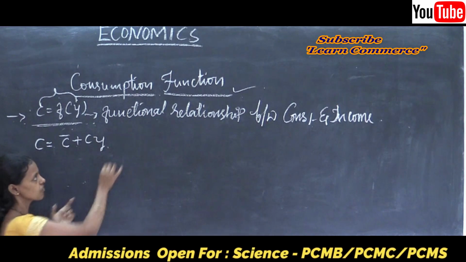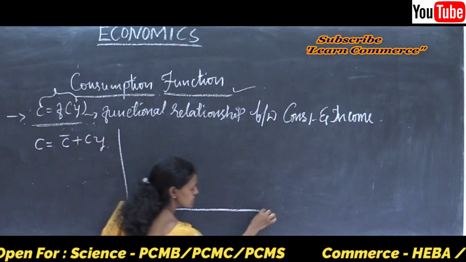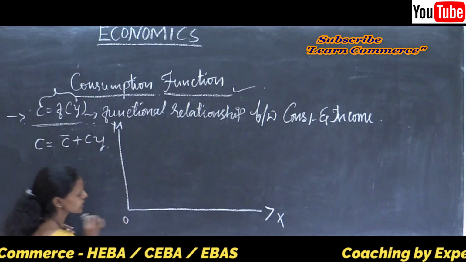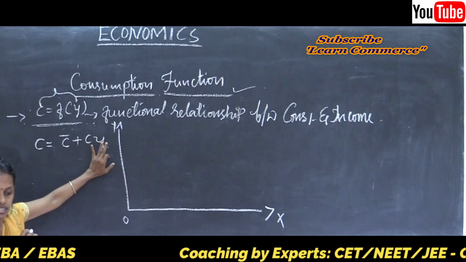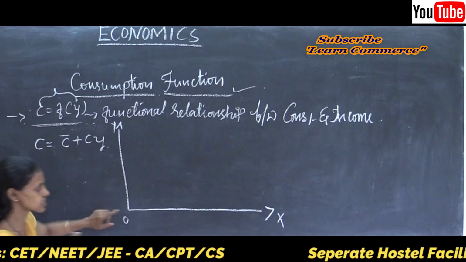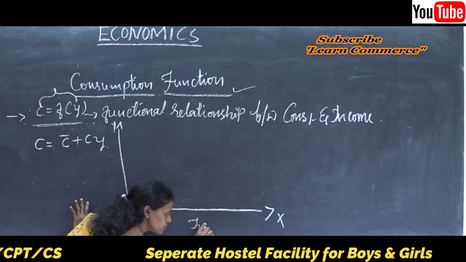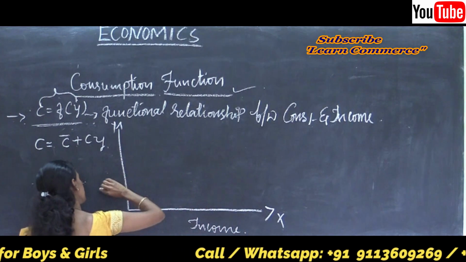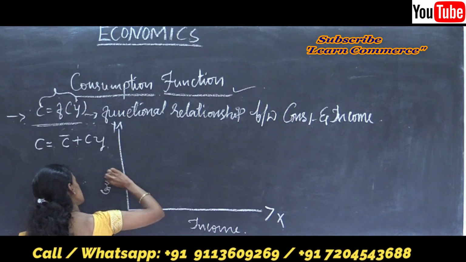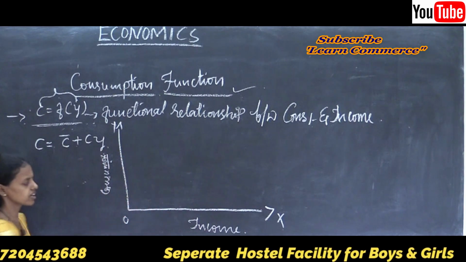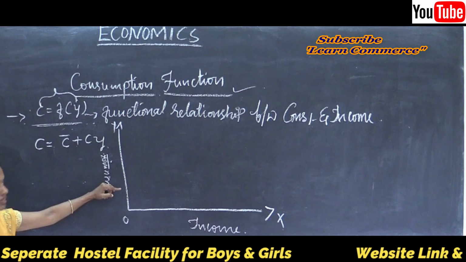Let us see the graphical representation of the consumption function. Here you are going to see the OX axis and the OY axis. The OX axis refers to the income of an individual. The OY axis represents the consumption of an individual.